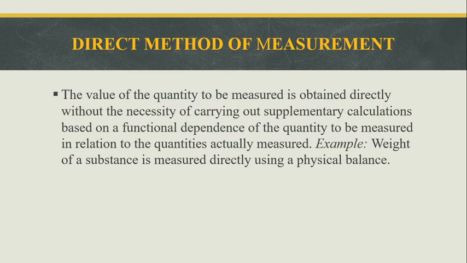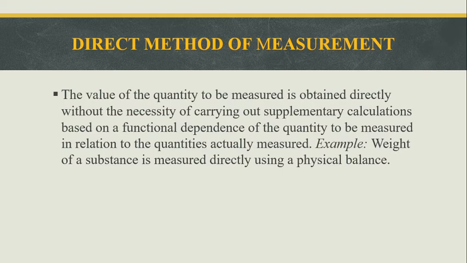We get the output value of the particular object without any calculations, and that is called the direct method.